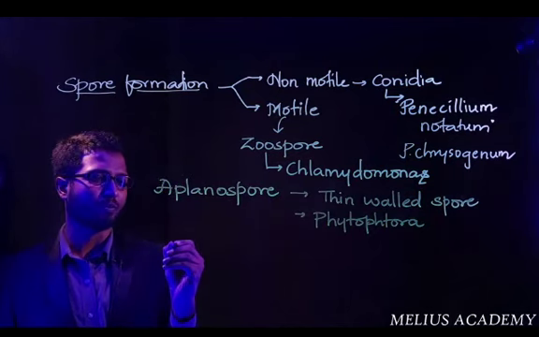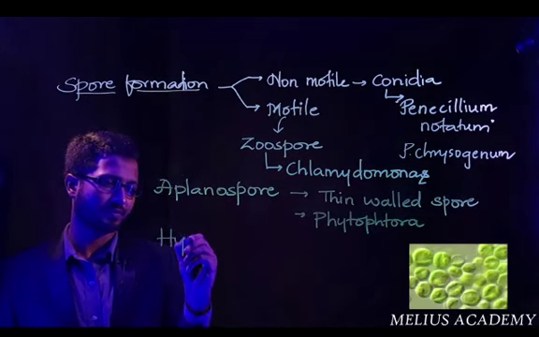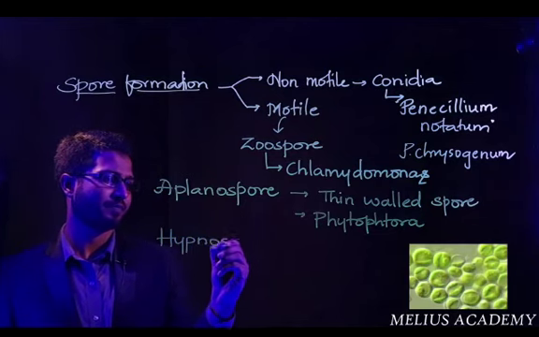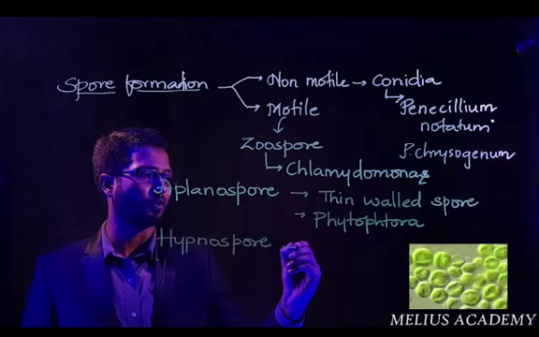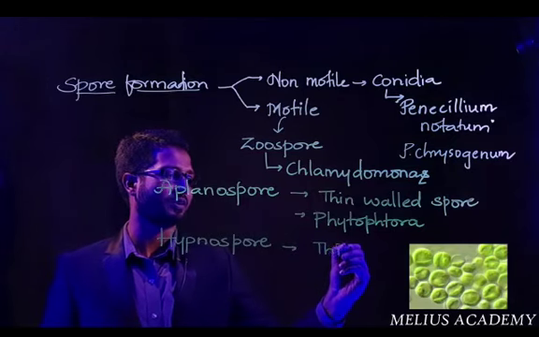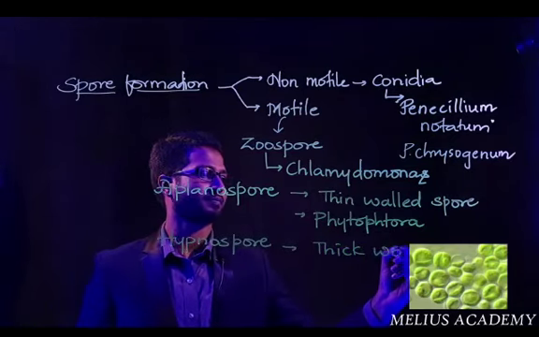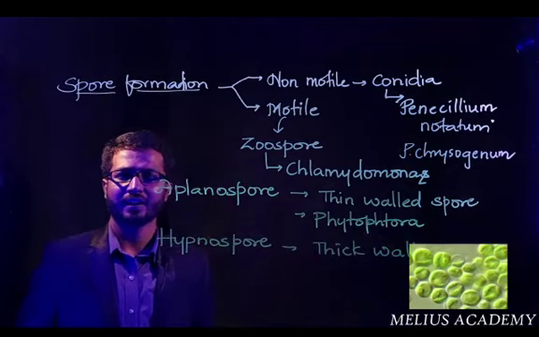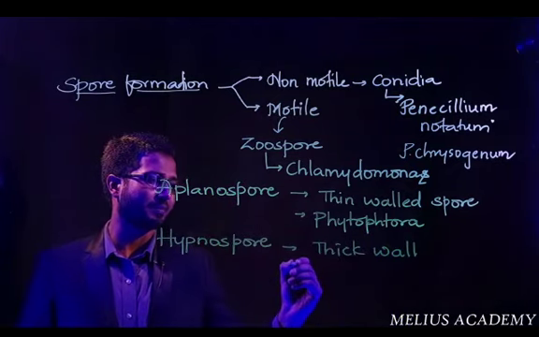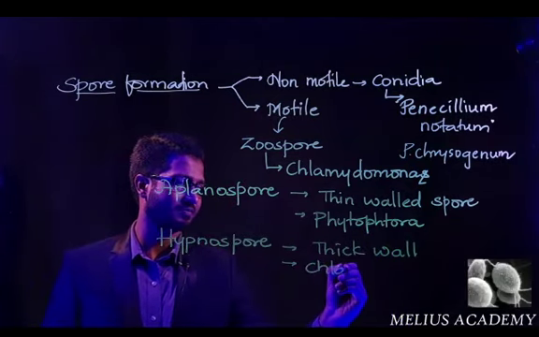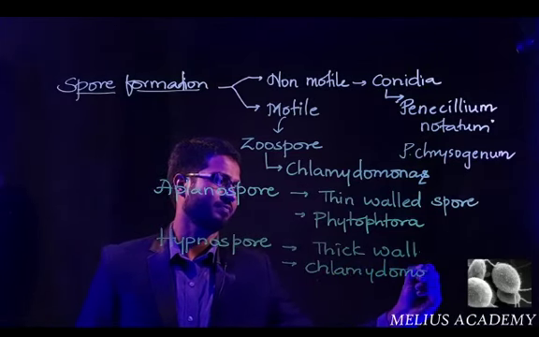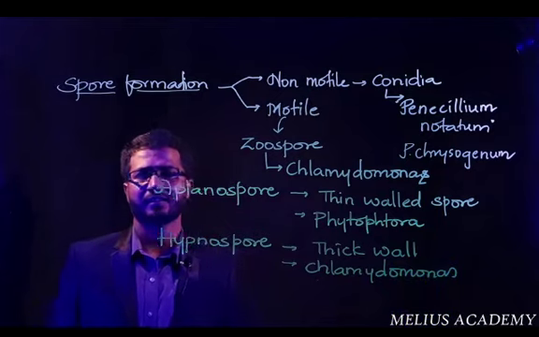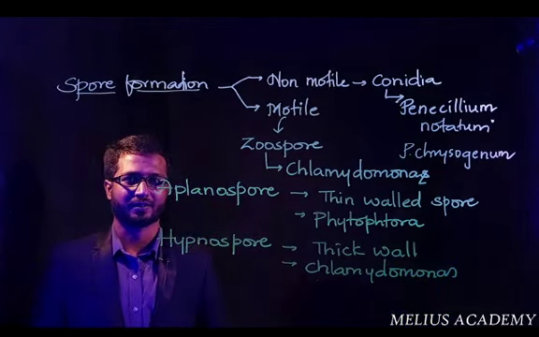Then the next type of spore is hypnospore. What exactly is hypnospore? Spore with a thick wall around its body. And the example remains the same, Chlamydomonas. That is the introduction to the spore formation topic. Thank you.